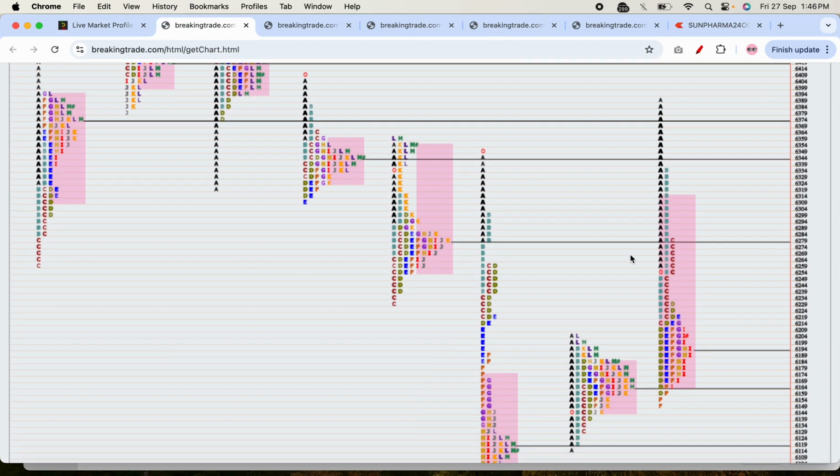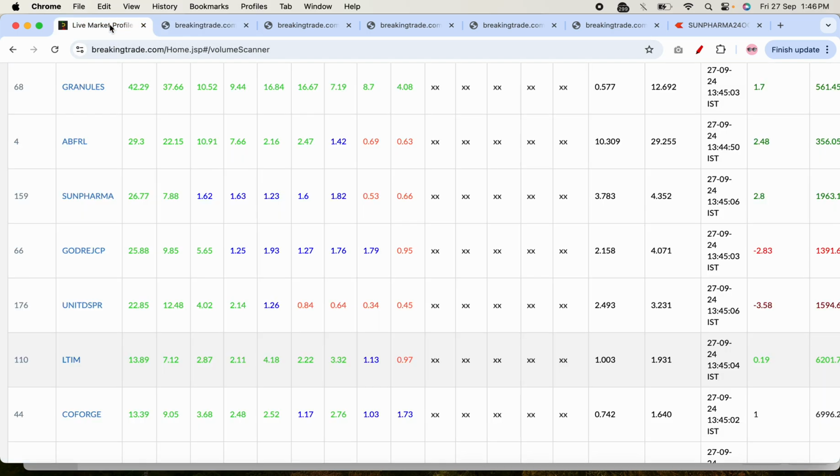Now let's say this LTIM. In this, the stock has been moving in the A period also, and now it has broken the IB and it is moving outside the IB. So it is not necessary that the stock will be moving in the A period itself, but I just want to say there is a good movement. Good movement can be done in the A period itself, large IB.